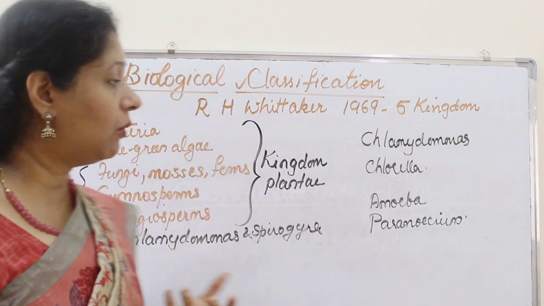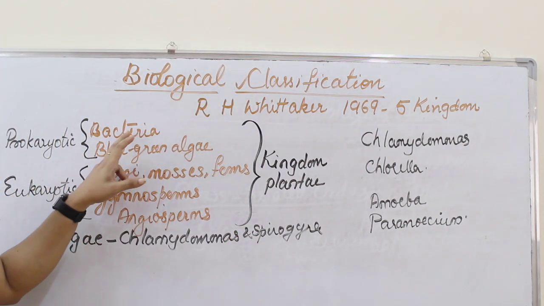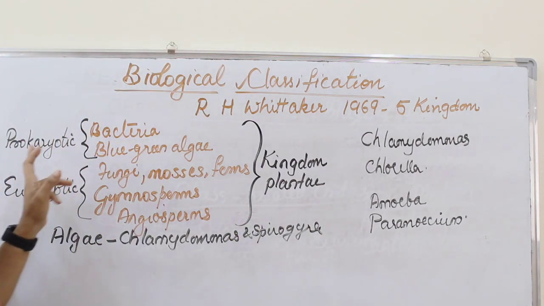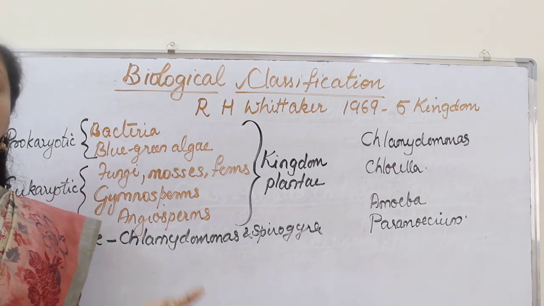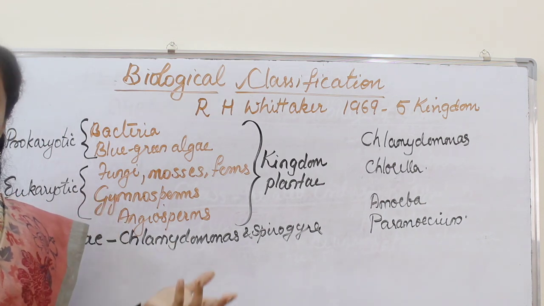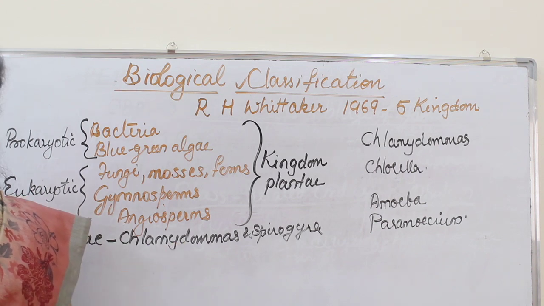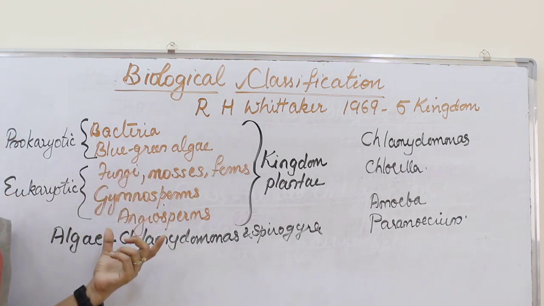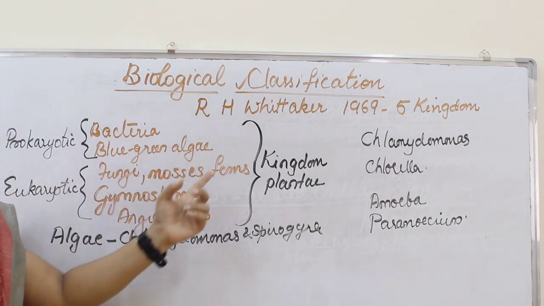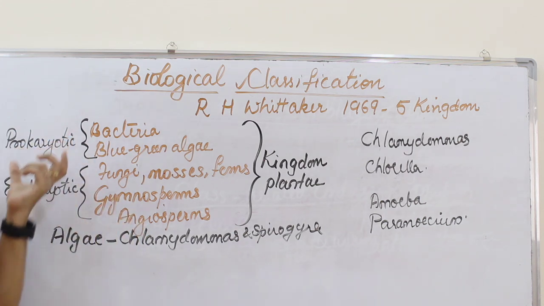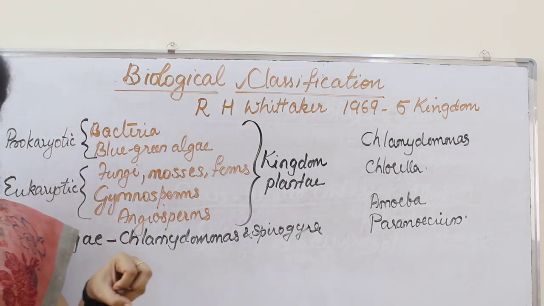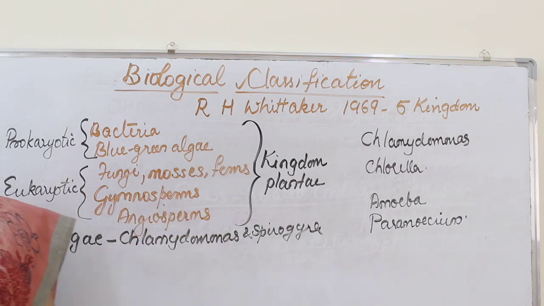But here, if you look very closely, we know that bacteria and blue-green algae are prokaryotic. They don't even have a well-defined nucleus or membrane-bound organelles, or their body organization is different from other organisms which are eukaryotes. Fungi, mosses, ferns, gymnosperms, angiosperms are all eukaryotes. So here prokaryotes and eukaryotes are kept together only because they have a cell wall.